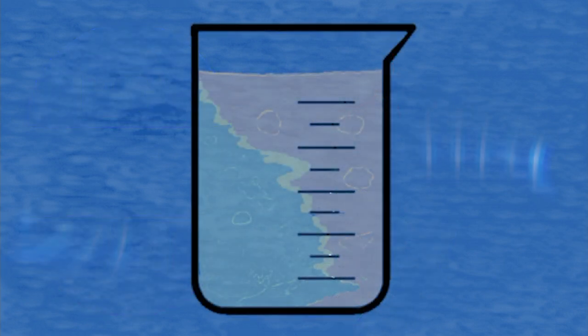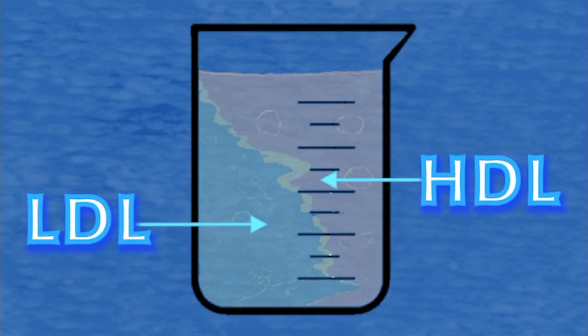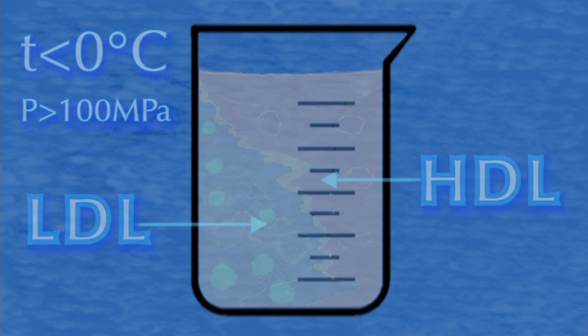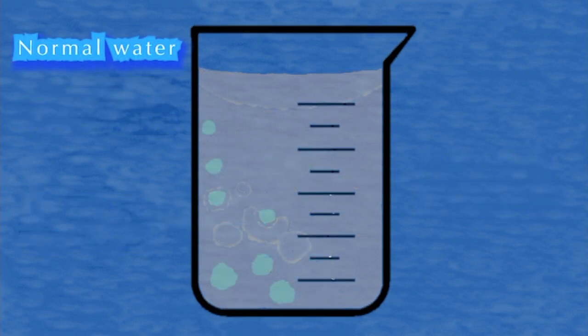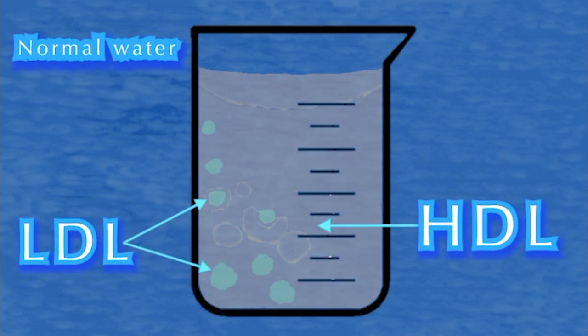As yet, HDL and LDL as pure liquids have been observed in the regime of supercooled water, the temperature of which is lower than 0 degrees Celsius and which nevertheless is liquid. Normal water is considered to be dominated by HDL, while the proportion of LDL is much smaller.